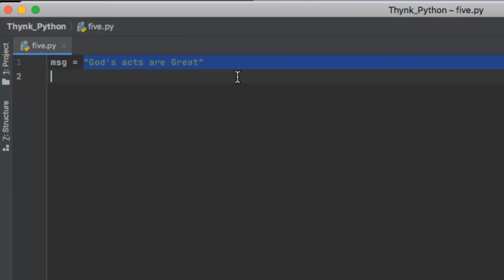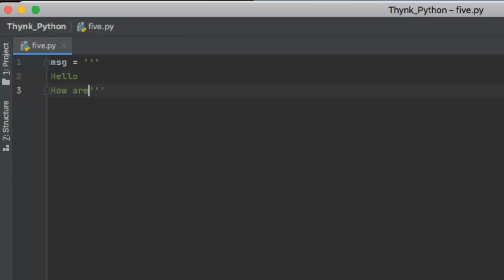So if I have a new message here, what you can do is type quotation marks 3 times. 1, 2 and 3, right? So you automatically have the starting and the ending of the quotation marks. Hit enter, and you can start typing your text here. For example, you can type hello, how are you doing today, right? Again I move to the next line by hitting enter. I'll say have a great day ahead,